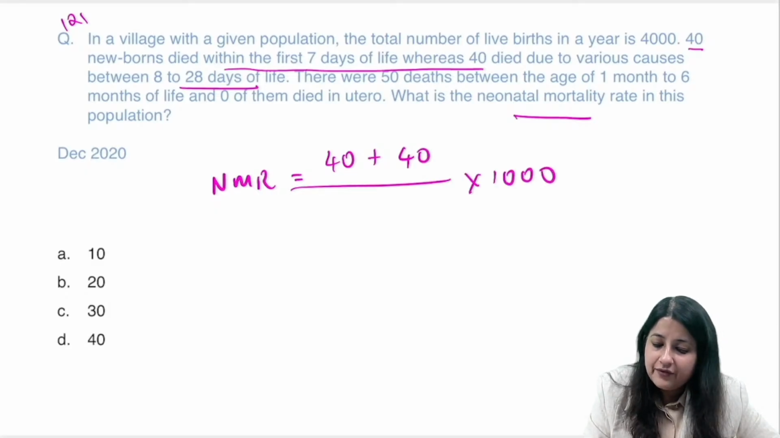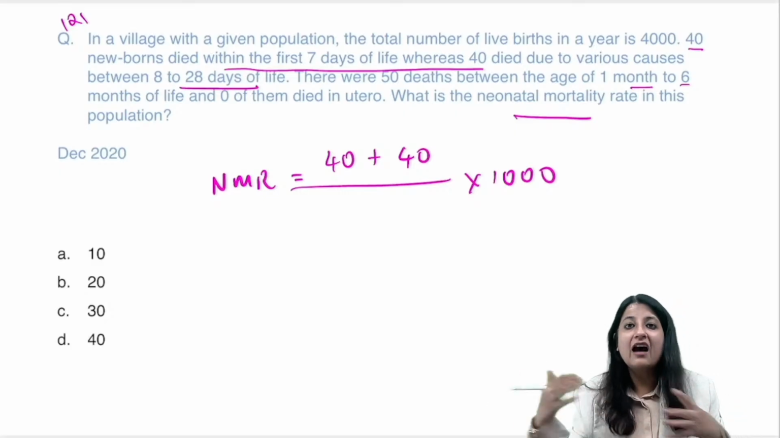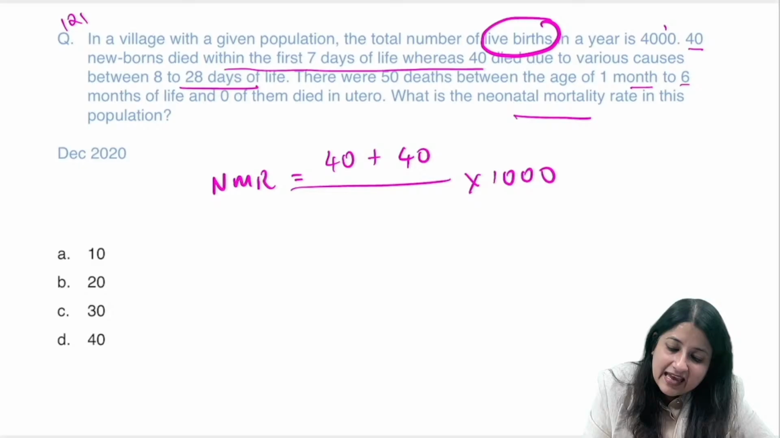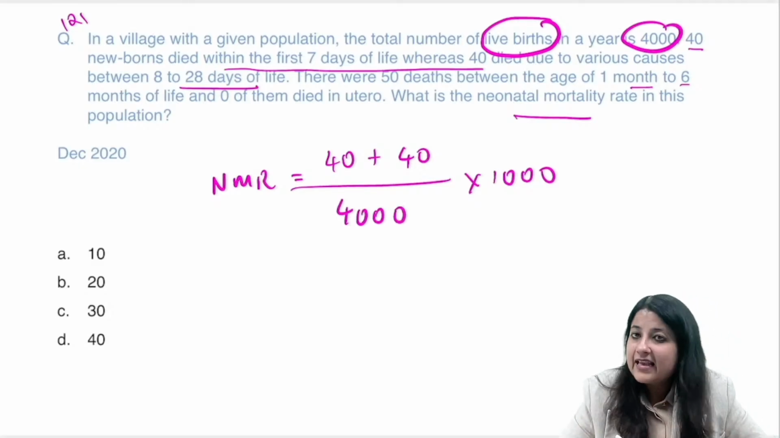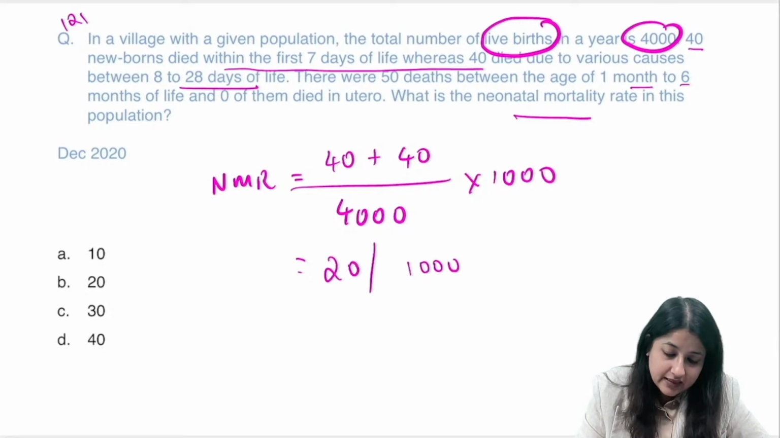Now there were 50 deaths between 1 month to 6 months. That has nothing to do with it, because that is after the neonatal period. And what you have to take is per 1000 live births. So that is 4000. Everybody, this comes out to be how much? 20 per 1000 live births.